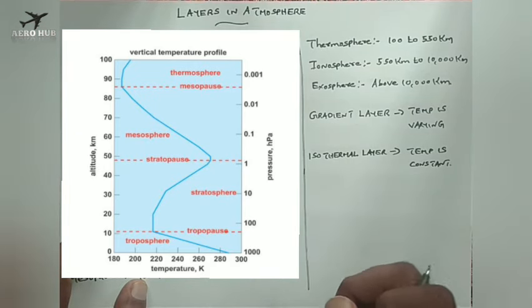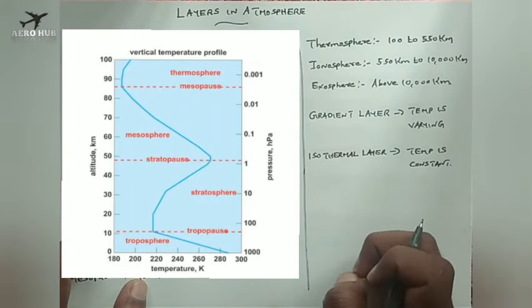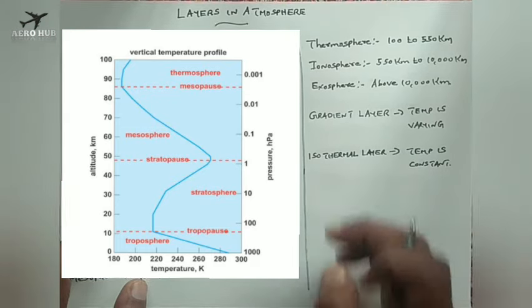Okay, now we will discuss how to estimate the values of pressure as well as the values of density with respect to temperature for the gradient layer and isothermal layer.